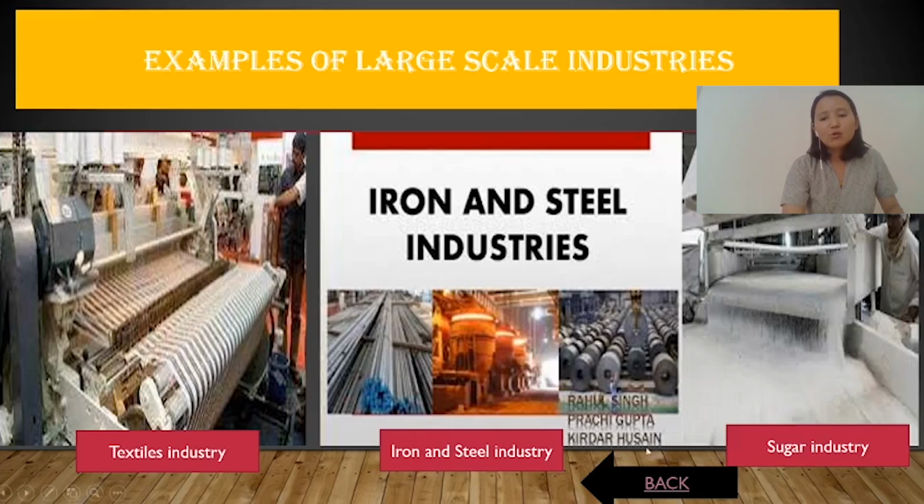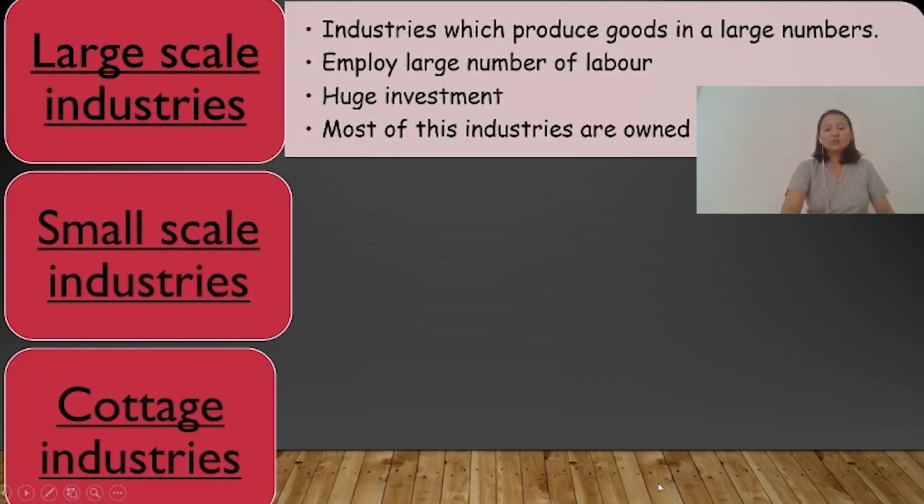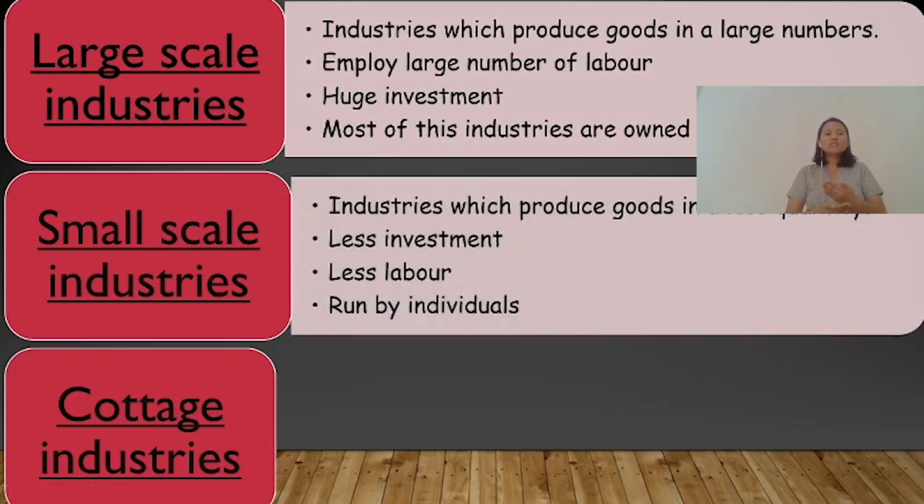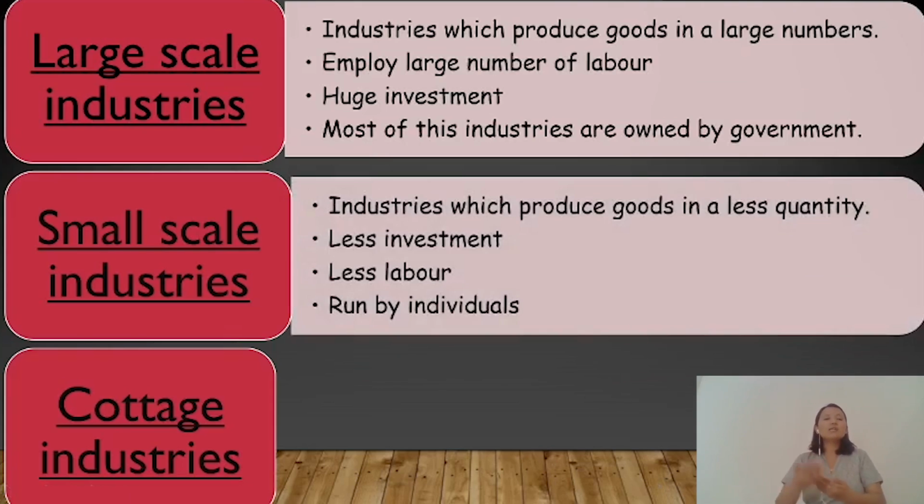And the second one is small-scale industry. Small-scale industries are those in which production takes place in a smaller quantity as compared to large-scale industry. Here, the industry owner spends less money for the production, that is, less than 1 crore rupees. If the industry owners spend more than 1 crore rupees, then it comes under large-scale industries. In small-scale industry, there is less labor involved, since production does not take place in a large quantity, and these industries are run by individuals or private owners.